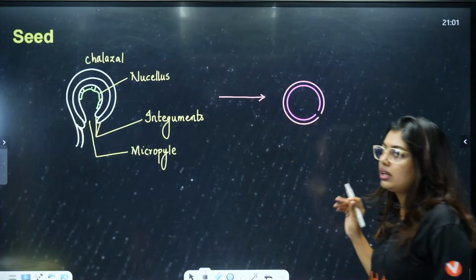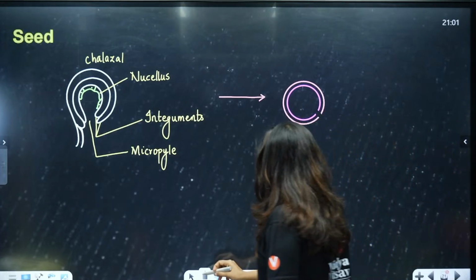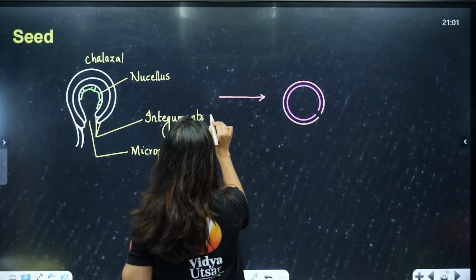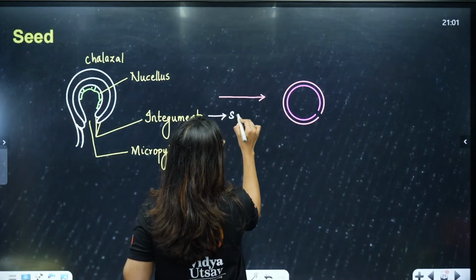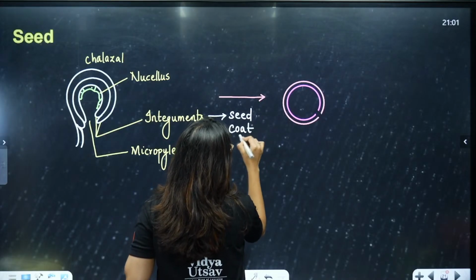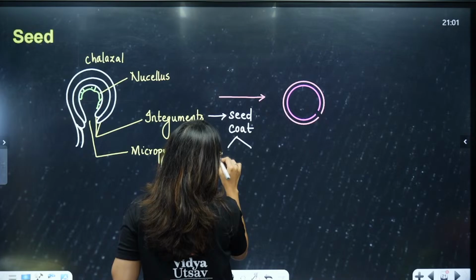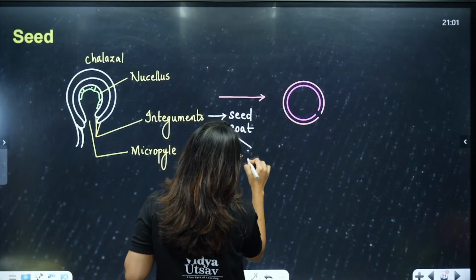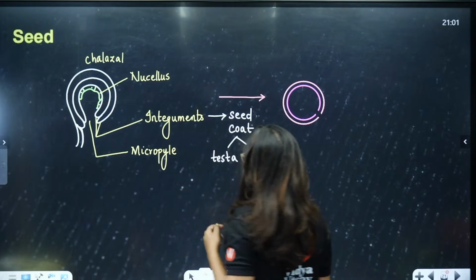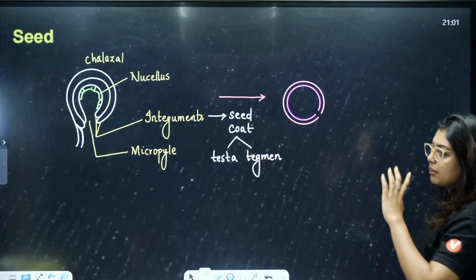Now look at this. This is your seed, and students, what happened? These integuments ultimately became the seed coat. That is what? Testa and tegmen. That is the seed coat. Clear? Testa and tegmen. So, integuments became the seed coat.